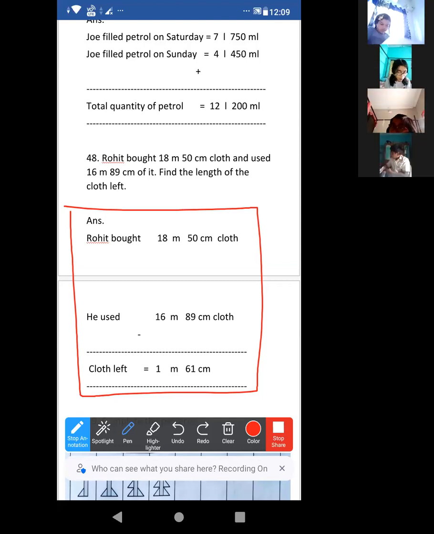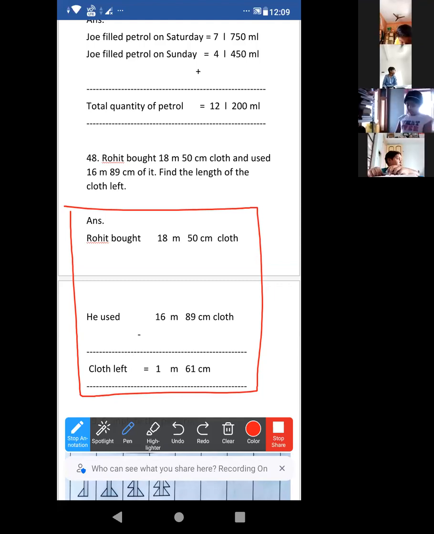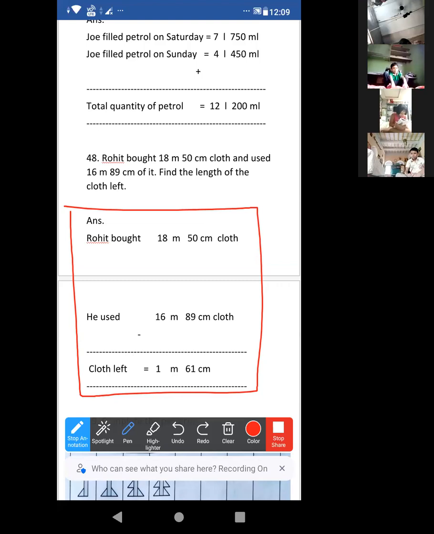Adil Mullah, writing. Where is Reet? Let me check. Reet, this one understood? Okay, good. Taskin, understood? Achha, good. Tanvir Islam, you are writing or playing? I can see you properly. Writing completed, you have written. That's why you are playing. Just check the answer. Here the answer is given, so check it.